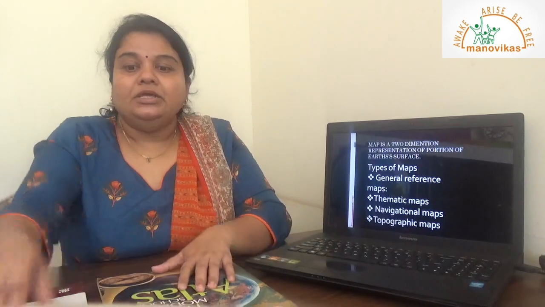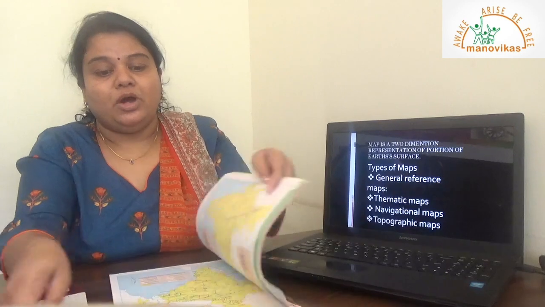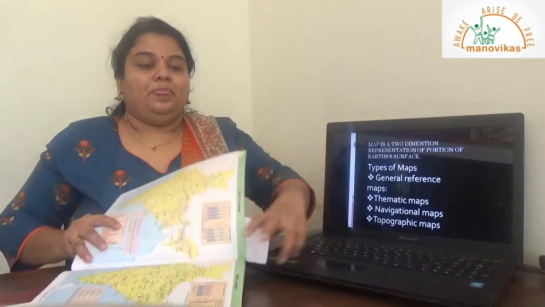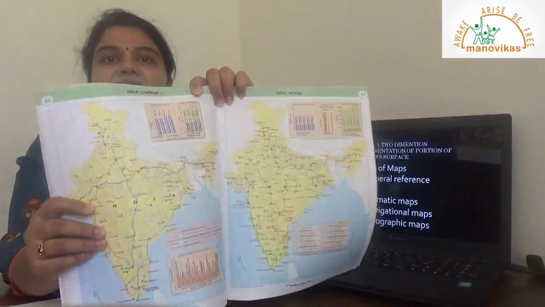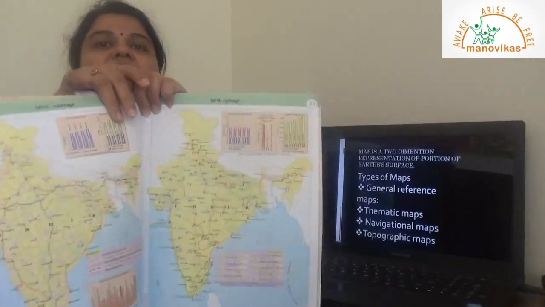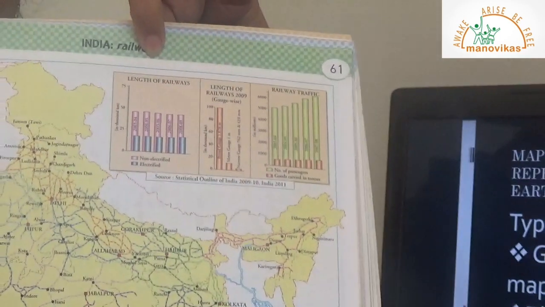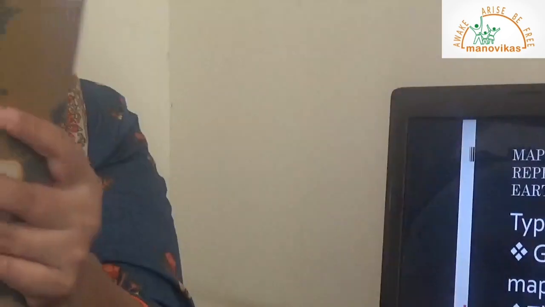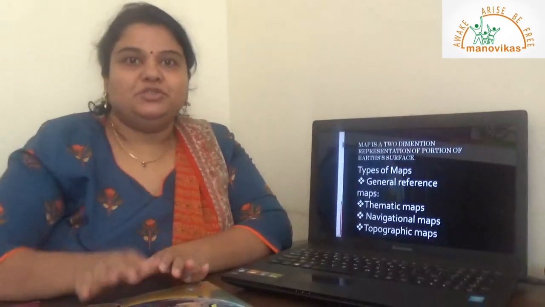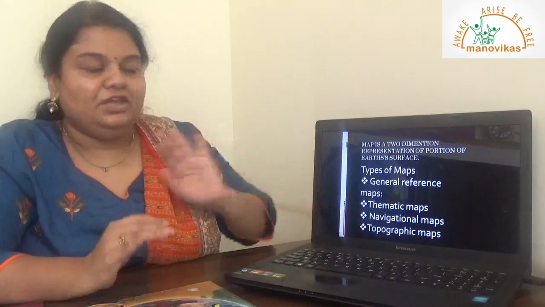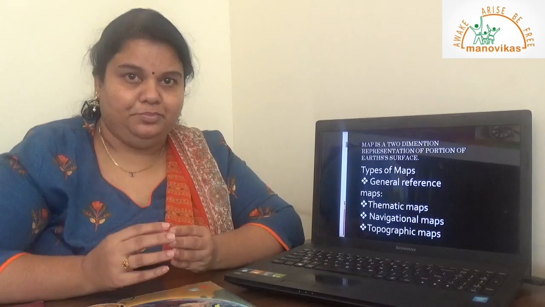Or it could be something wherein you are trying to understand the roadways. So this map is showing you India roadways and this map is showing you India railways. So basically, focusing on one theme, the whole map is prepared. So that is your thematic map, based on a particular theme.